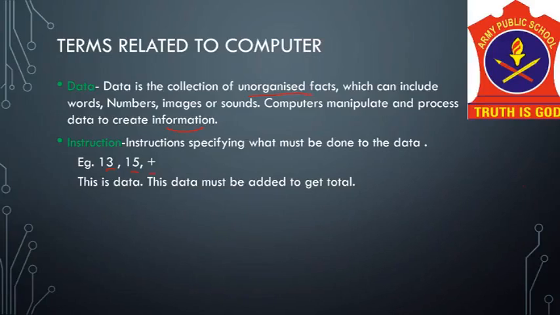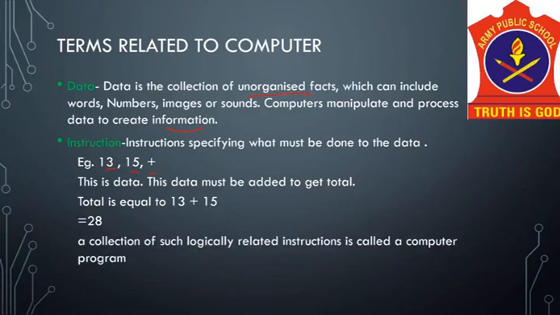Now this must be added to get a total, so we have to process it, or we have to give the correct instruction to the computer to get the information, like 13 plus 15 is equal to 28. So this collection of logically related instructions is called a computer program. When these instructions are sequentially written, then they become a computer program.